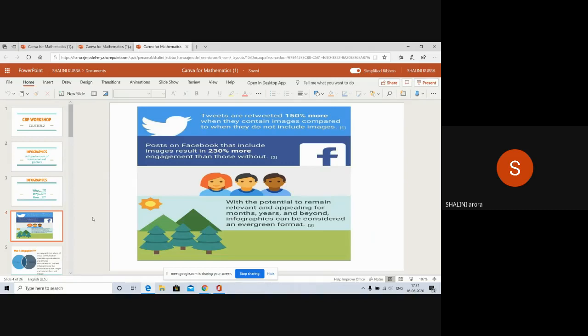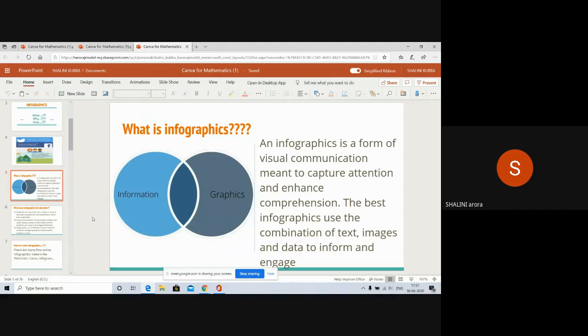So here is the use of infographics. The word is comprised of two words, information and graphics. We know what information is, and graphics are visual representations of any object: pictures of people, places, photographs, diagrams of any building or equipment, charts, graphs, curves, backgrounds, 3Ds, etc. So this is all about infographics.